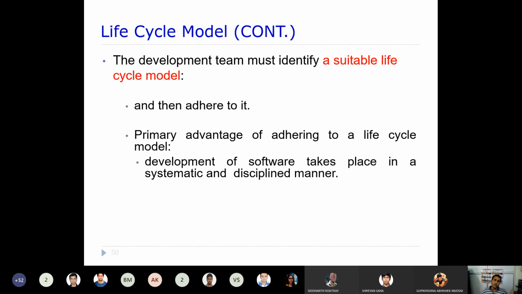Once you have identified a life cycle model, we need to follow that model while developing software. The primary advantage of adhering to a life cycle model is that development of software takes place in a systematic and disciplined manner.